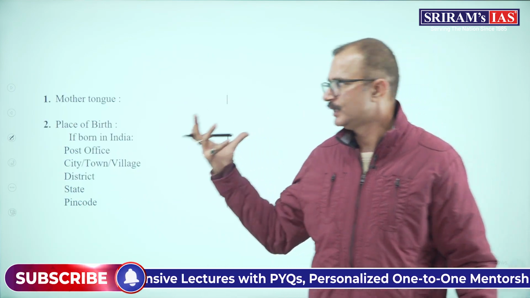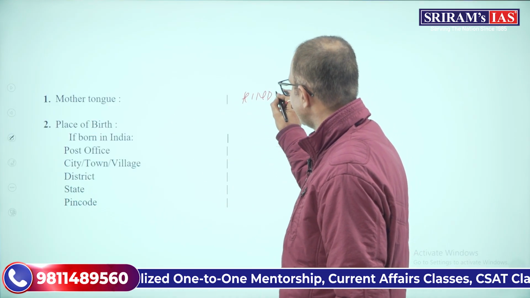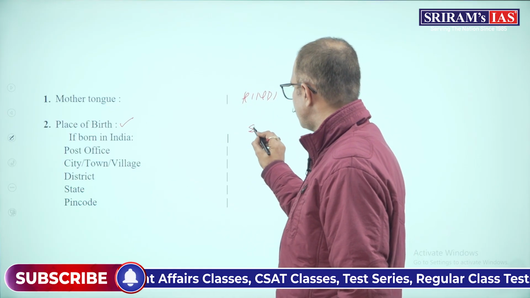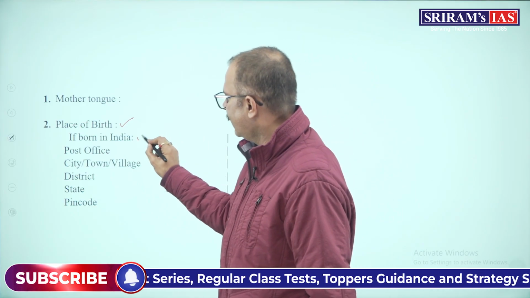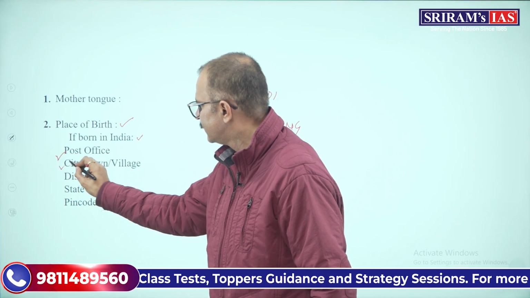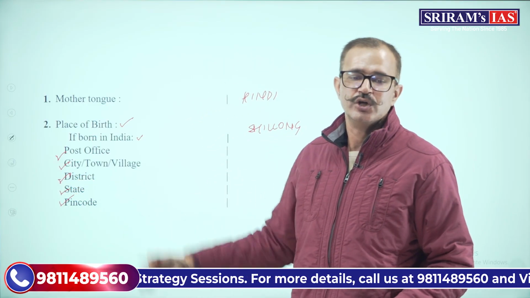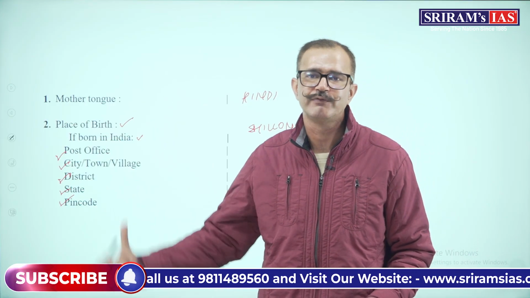The next comes your mother tongue, whatever your mother tongue is. Like for example, for me it is Hindi, so I'll write over here Hindi. Then your place of birth, like I told you. So my place of birth was Shillong. All right. So again, if it is in India, then the post office, city, town or village, district, state and pin code as well. So all these things you have to mention over here in your second column of the DAF.